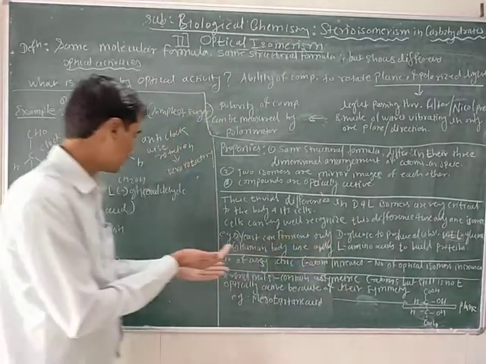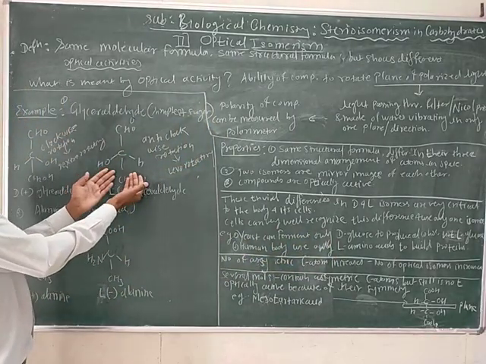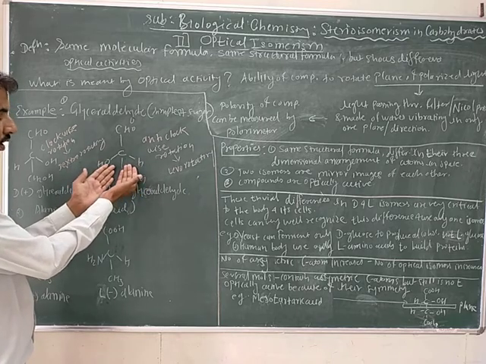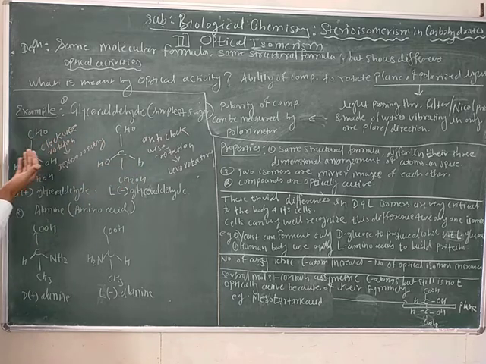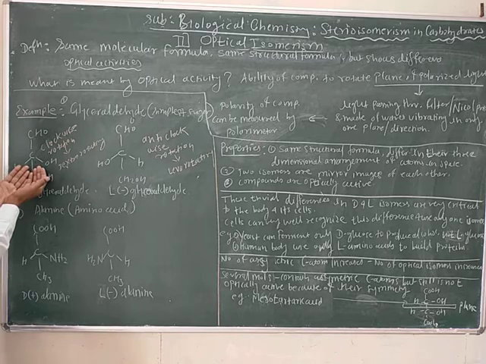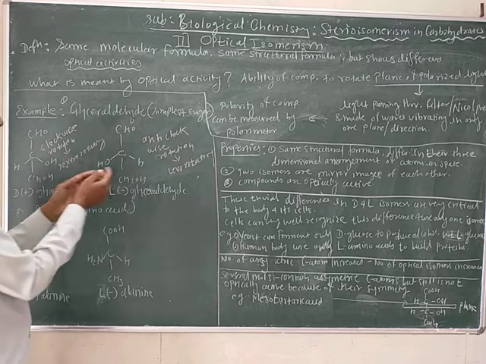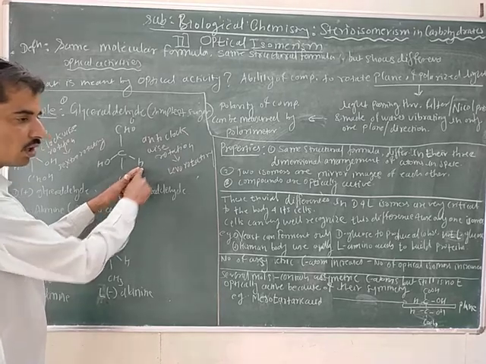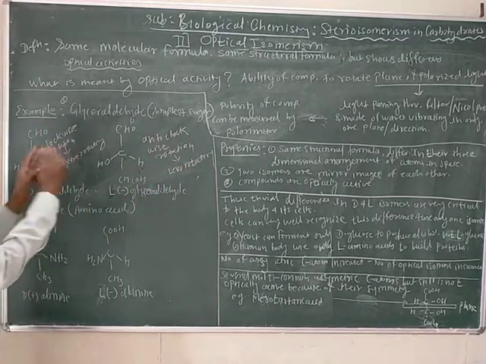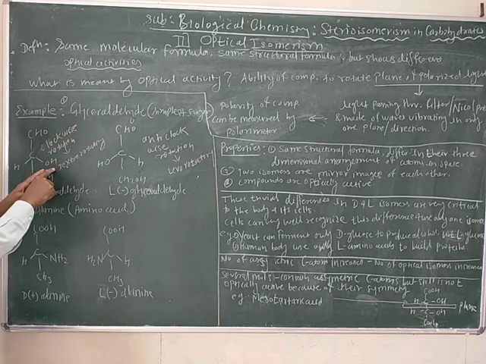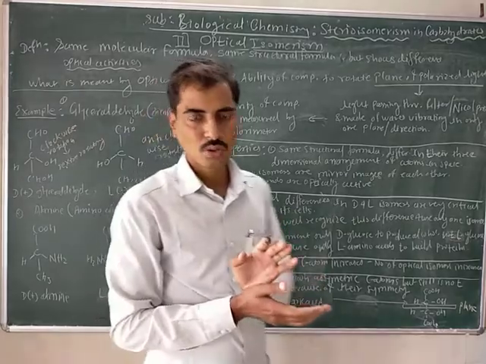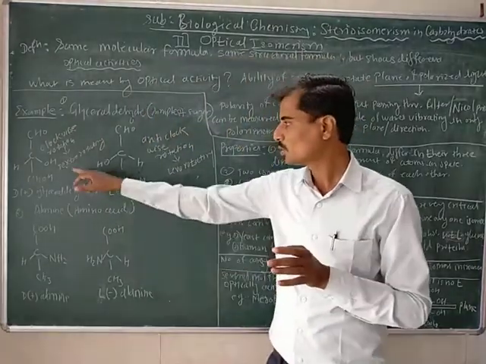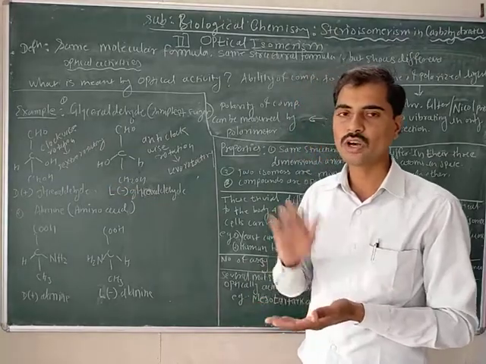And similarly, see here, if we take this levorotatory compound and keep it on D-glyceraldehyde, there is no fitting, because the hydrogen group is on the right side and the OH group is on the left side. Here the hydrogen group is on the left side and the OH group is on the right side. That means there is no fitting of the functional groups, and due to this, these two optical isomers are not superimposable on each other.